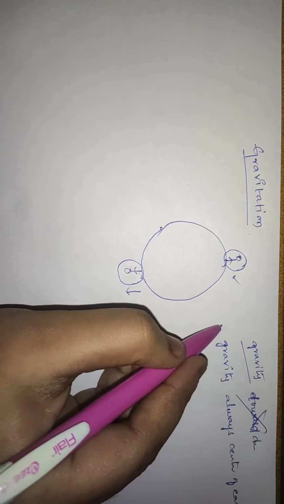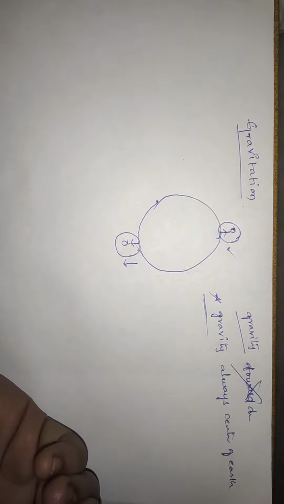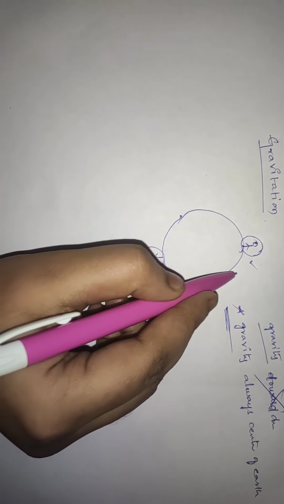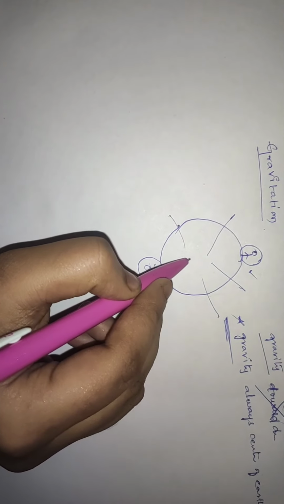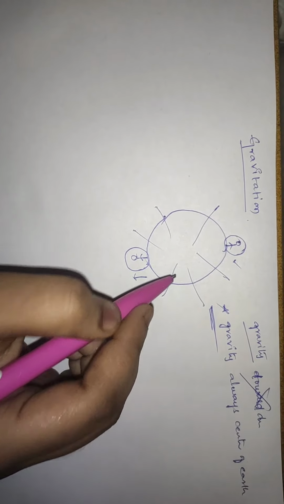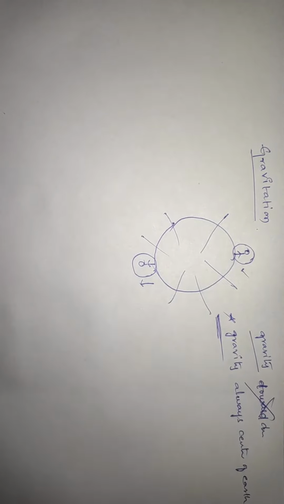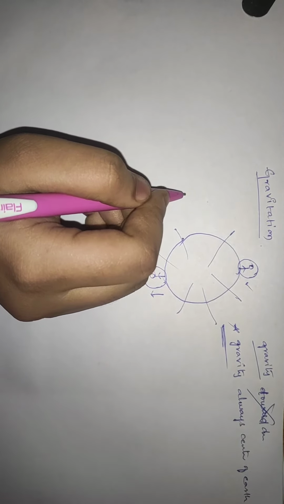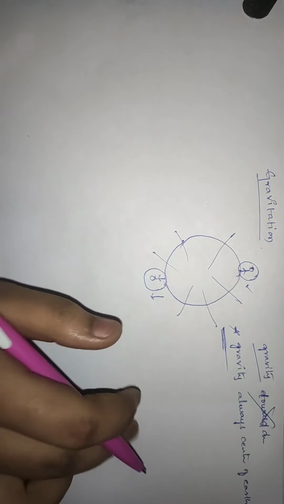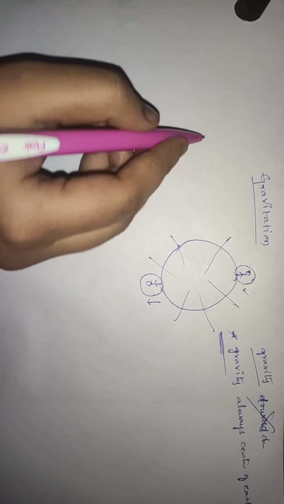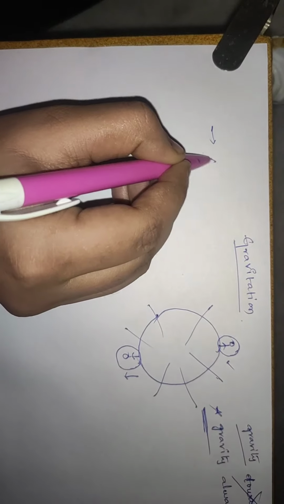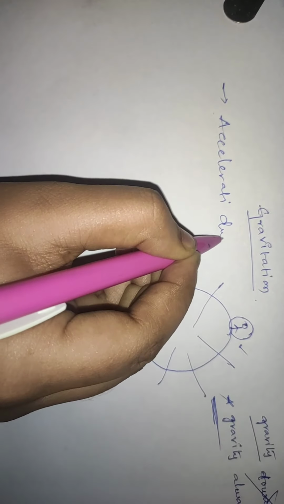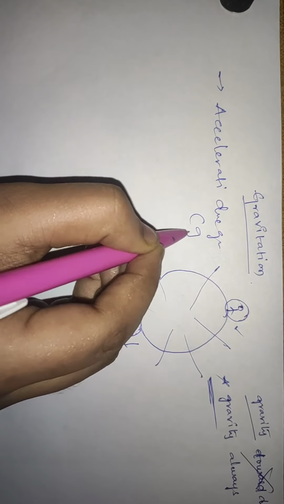So this is the first important point to be learned: the gravity is always towards the center of earth. And one more thing, as we know, the acceleration due to gravity we represent as g.